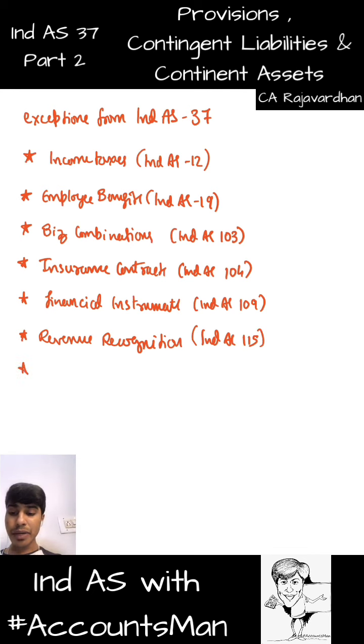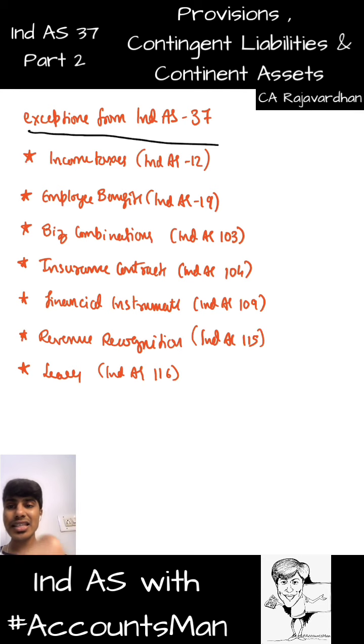And lastly, with respect to leases, previously Ind AS 17, now we have Ind AS 116. This Ind AS 116 talks in detail about how to deal with financial lease, how to deal with operating lease, how to deal with residual value, guaranteed, unguaranteed, change in terms, and then sale and lease back, operating lease and sale, sale and then operating lease, and then sale and then financial lease back. So in all these circumstances, how do we deal with this? You need not bring in Ind AS 37 at any point, because there is a specific standard regulating this, and that specific standard will take care.